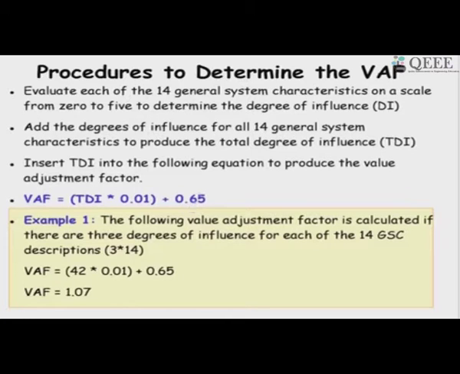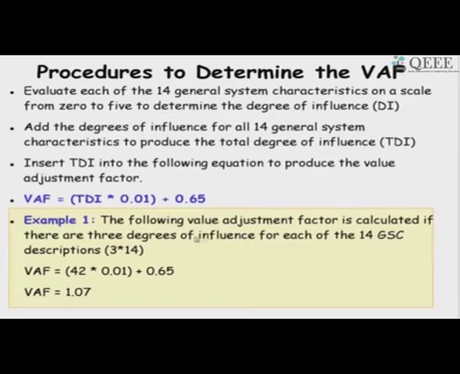So, the effect of the value adjustment factor is to either reduce it by 35% or increase it by 35%. The final function point count will be something from 65% of the computed UFP to 135% of the input value.